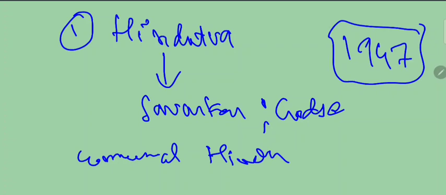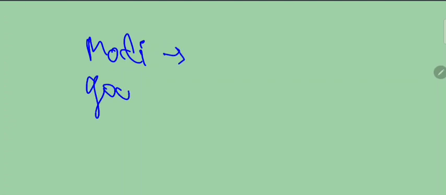Second point. That's why Mughals have been removed from your history, because they consider that no one should learn about Muslim culture at all. No one should look at Muslim culture. No one should learn about Muslim culture. Actually this particular government, that is the Modi government, tried to change history many times. Modi government, what did it do?